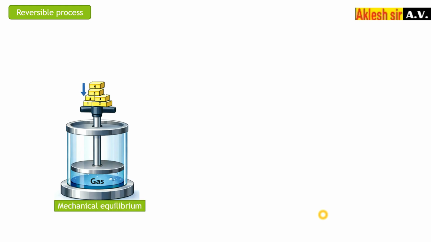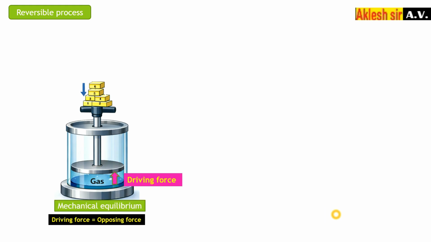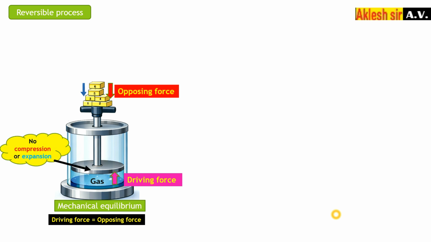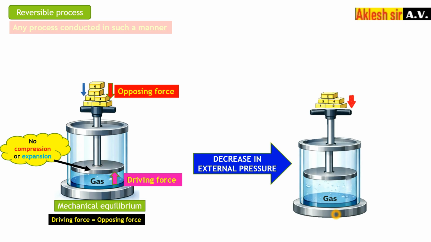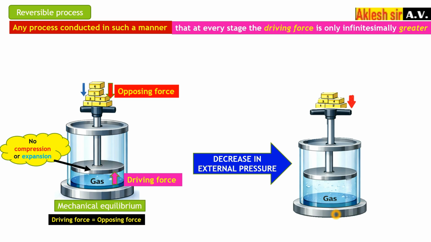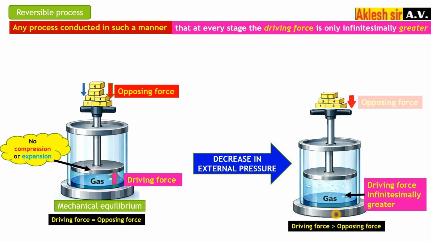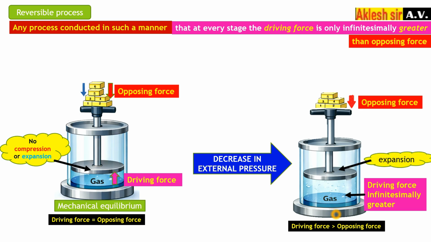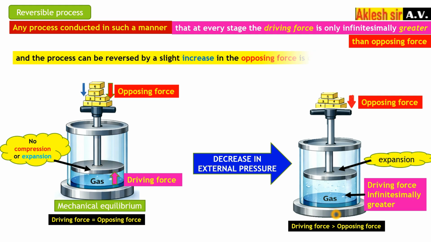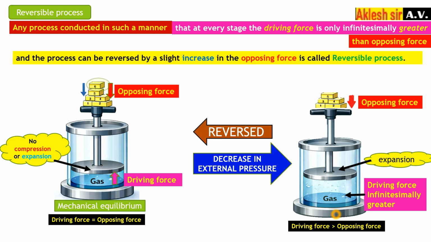Reversible process. When the gas is in mechanical equilibrium, the driving force is equal to the opposing force. Here no compression or expansion takes place. Now we will decrease the pressure by removing weight. So the definition of a reversible process is any process conducted in such a manner that at every stage the driving force is only infinitesimally greater than the opposing force. There is slight expansion, and the process can be reversed by a slight increase in the opposing force. This is called a reversible process.